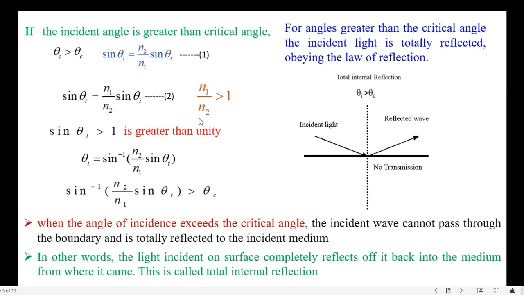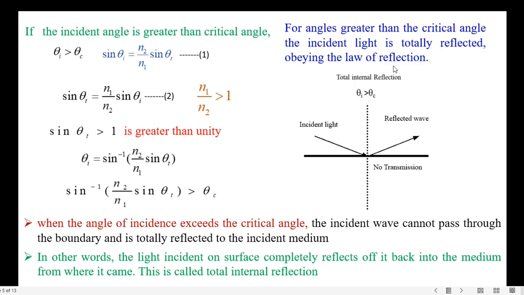As well, when the incident angle theta I is greater than the critical angle theta c, there is no transmitted light in the second medium. That means the incident light is completely reflected in the first medium itself. That is called total internal reflection.